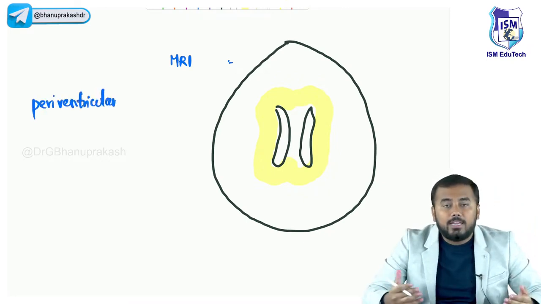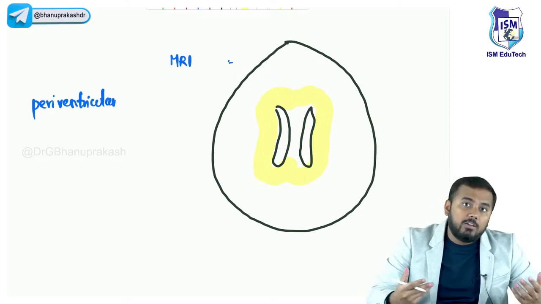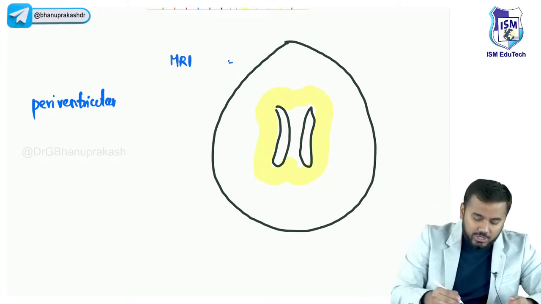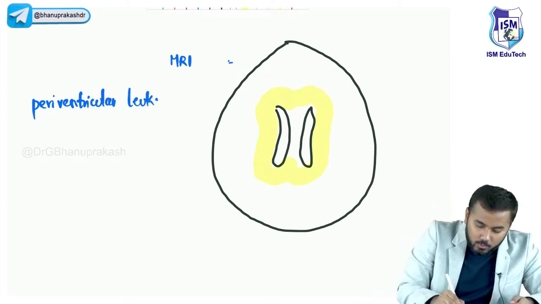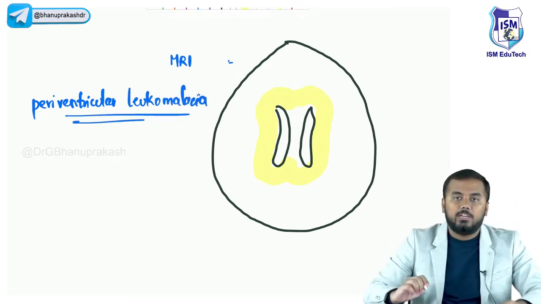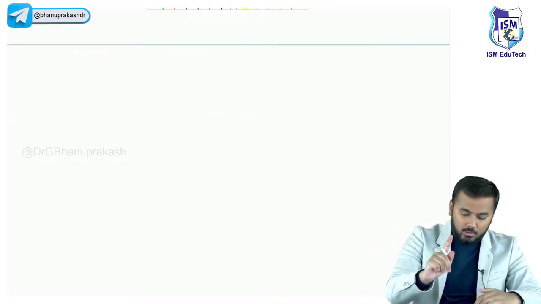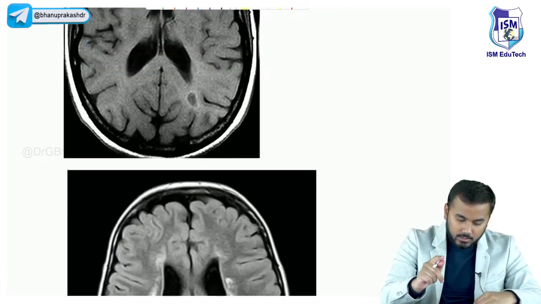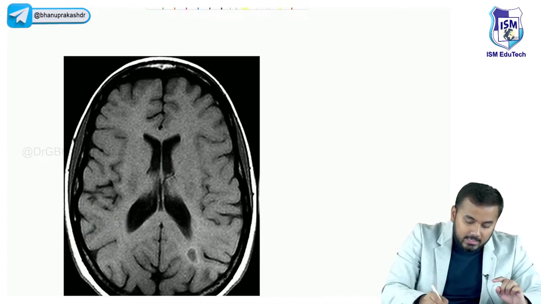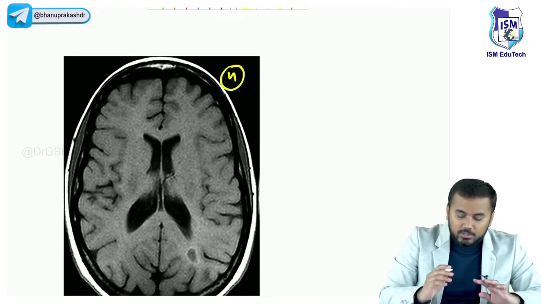Damage to the white matter. Damage is called malacia. White matter is leukomalacia. Periventricular leukomalacia. So in periventricular leukomalacia, you will see damage to the white matter surrounding the ventricles. I'll show you a scan now. Just look at it. Ab ye dekho, these are the ventricles. Ye normal hai, theek hai? Pehle hi bol raha hoon, these are normal.